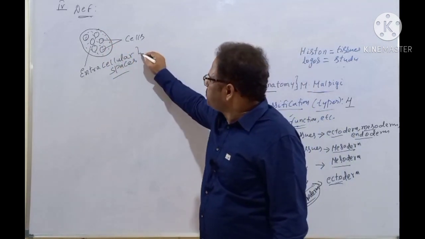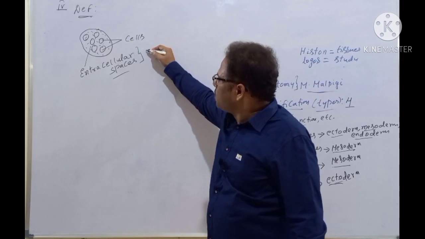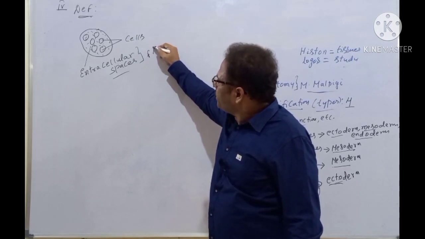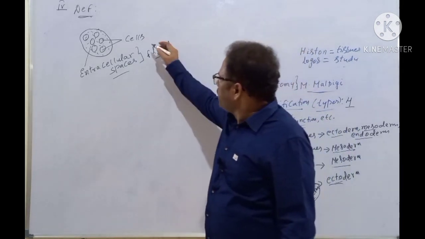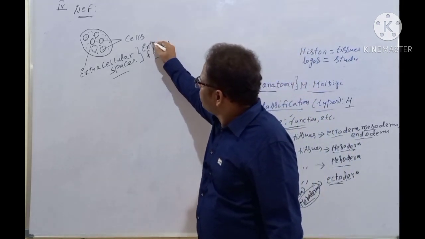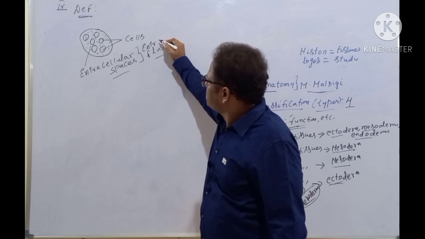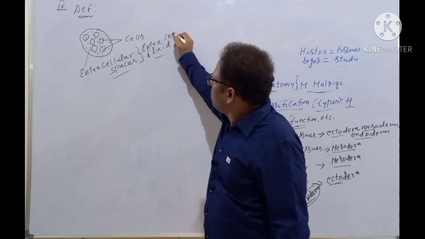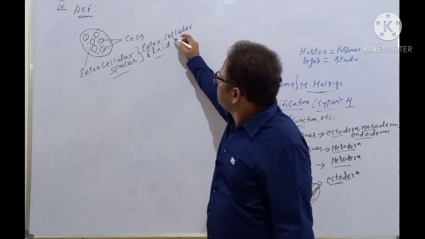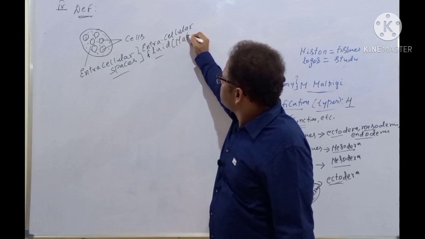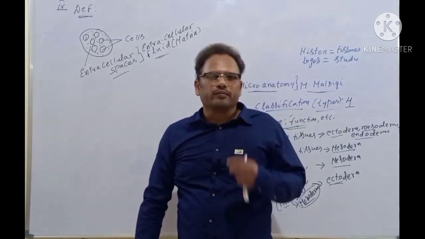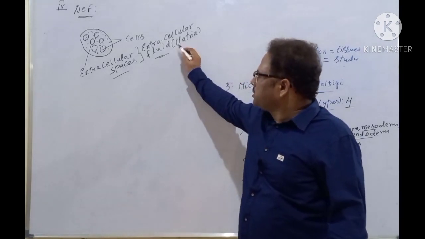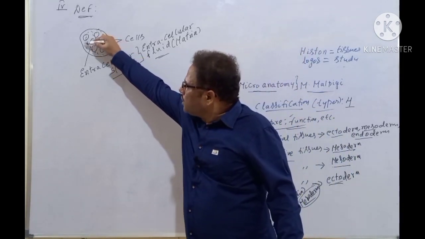These intercellular spaces or extracellular spaces are filled with fluid. And that's why it's called extracellular fluid or extracellular matrix. Extracellular fluid, also called matrix. What is a matrix now? It is nothing but a fluid, the fluid-like substance present in the extracellular spaces.